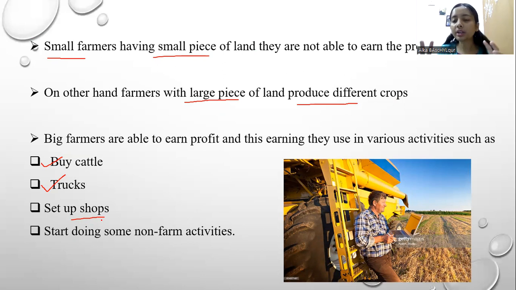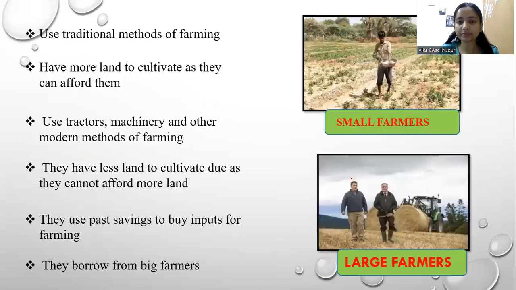They are not the owners of wastelands, whereas they have good land for cultivation and they grow different crops, and also they have a large amount of farming equipment. So here is one activity for you. What you need to do is match the characteristics. Here different characteristics are given: the characteristics of small farmers and the characteristics of large farmers.